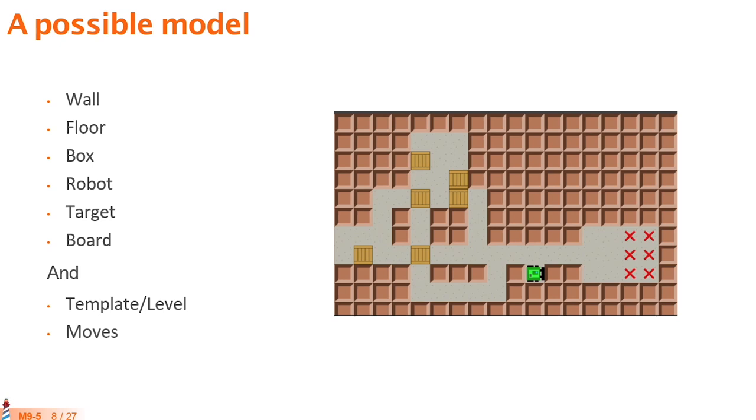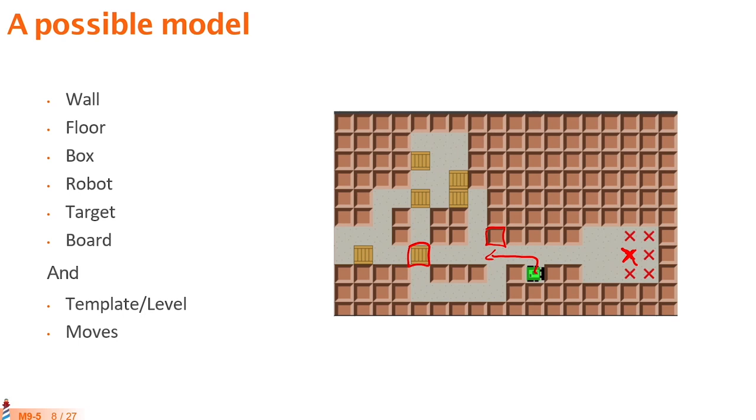We have walls that will be representing these squares that the robot cannot trespass. We will have the floor, which are the squares that the robot is going to be able to walk on. We are going to have boxes, like these boxes that we are going to move. Then we are going to have the robot. Of course, if we are going to move it and draw it, a robot is probably a good object to have in this model. We are going to have the targets, or maybe you chose another name for it, but these little crosses here are the place where we have to put the boxes.